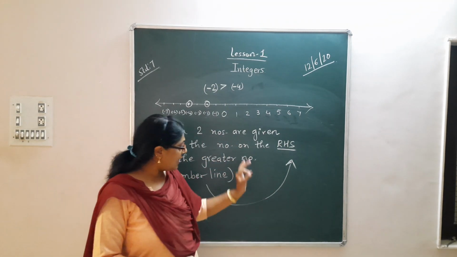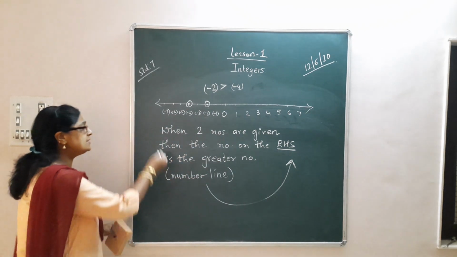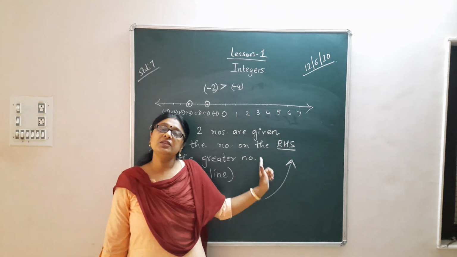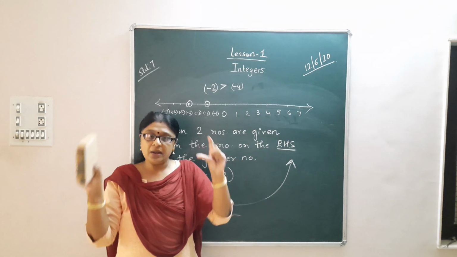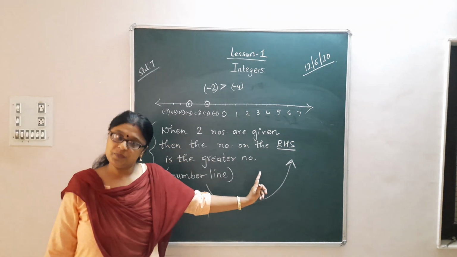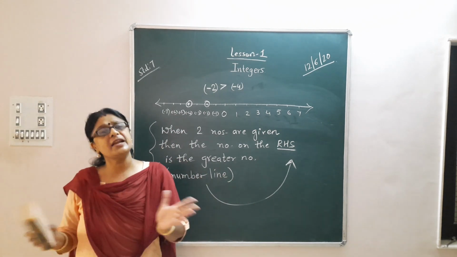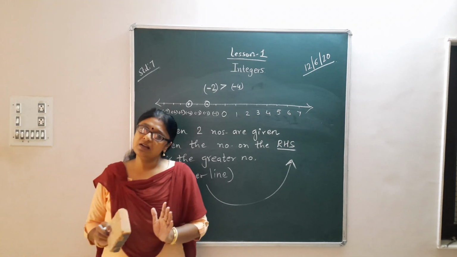And the last technique: when two numbers are given, observe the number line, and the number on the right hand side will always be the greater number. Whichever number you detect there is the greater number.